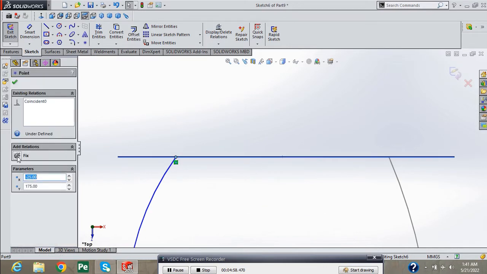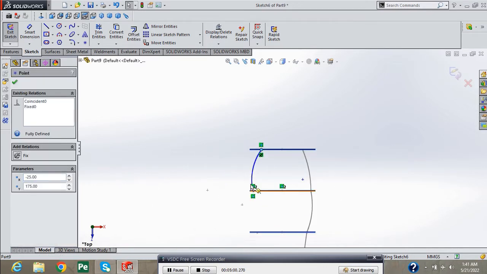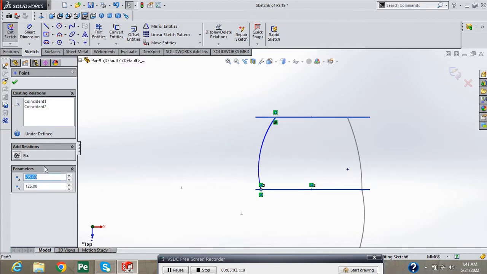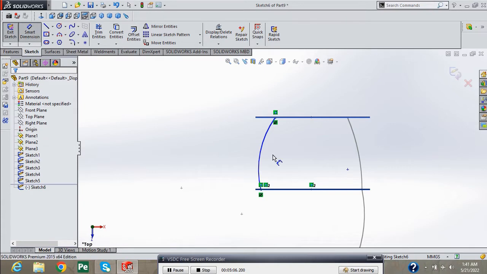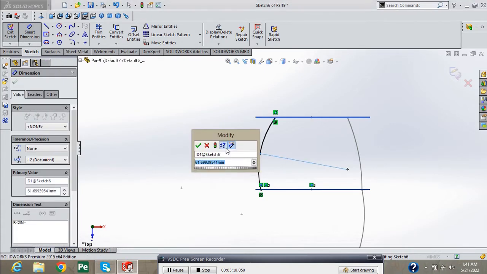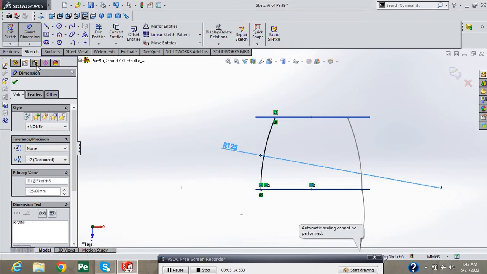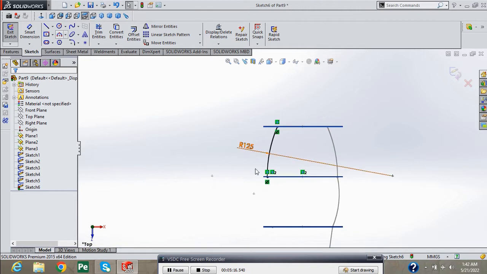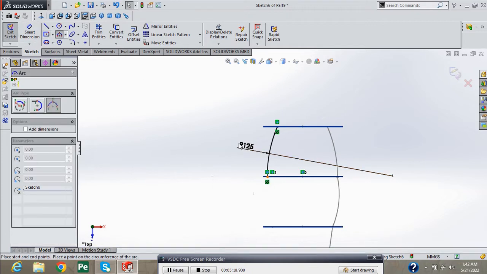Select this point of arc and press fix button. Again, select this point and press fix button. Provide 125 mm dimension. Again, select 3-point arc.